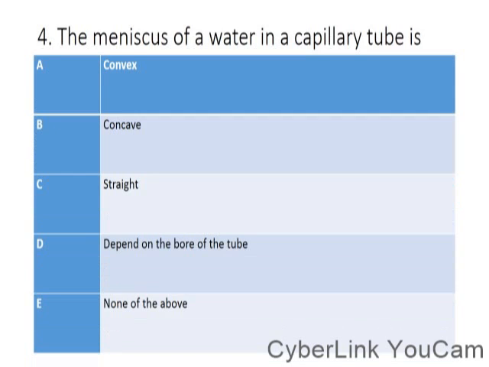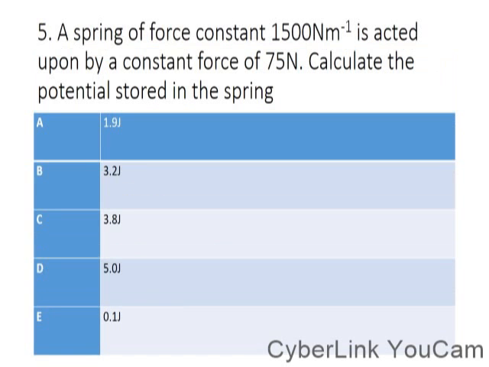Then the next one: the meniscus of water in a capillary tube is what? Concave. I have explained that one to you. Then question 5 now. I hope you are with your pen and other writing materials.